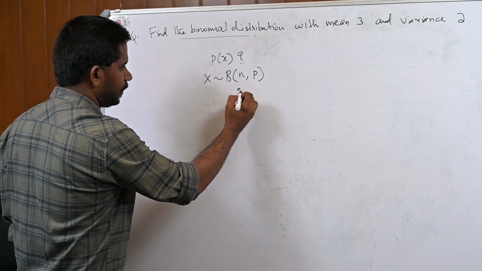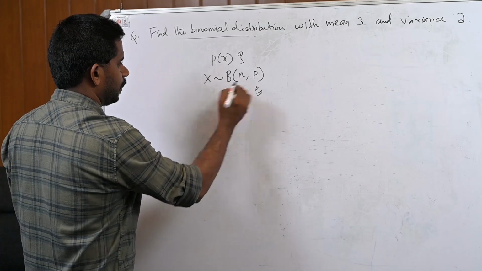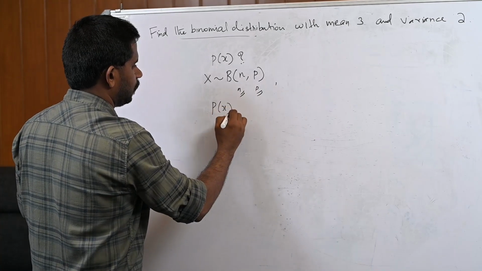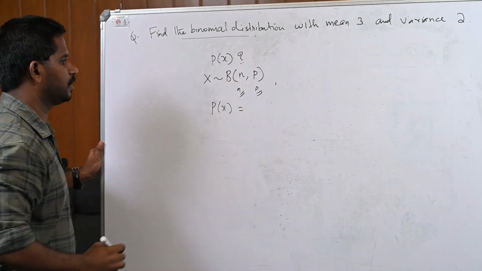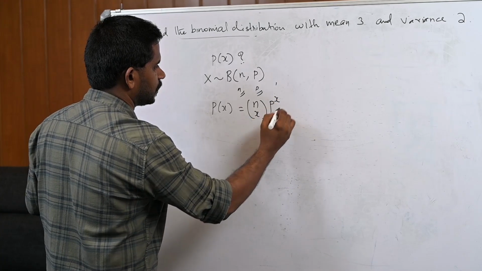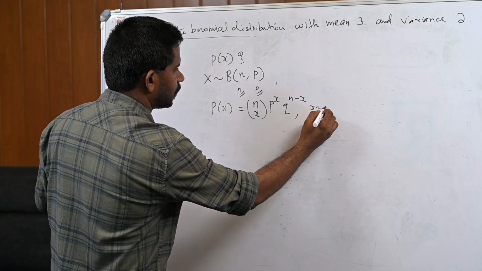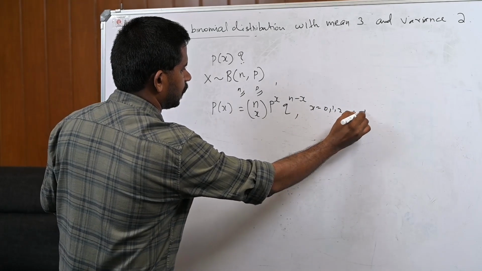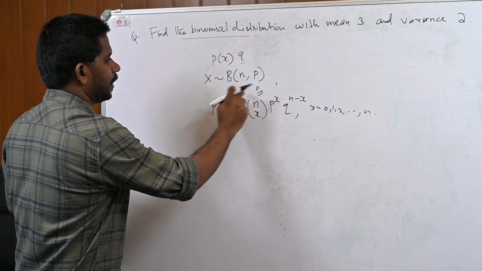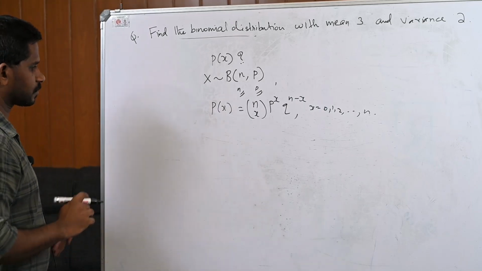So find n and p, then substitute these values in P of x. What is the probability mass function of binomial distribution? This is nCx p raised to x q raised to n minus x, x equal to 0, 1, 2, up to n. So our aim is to find n and p, given mean 3 and variance 2.